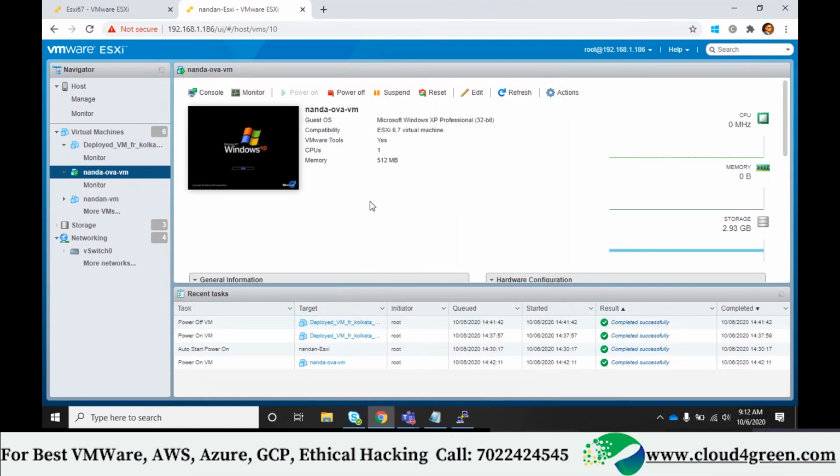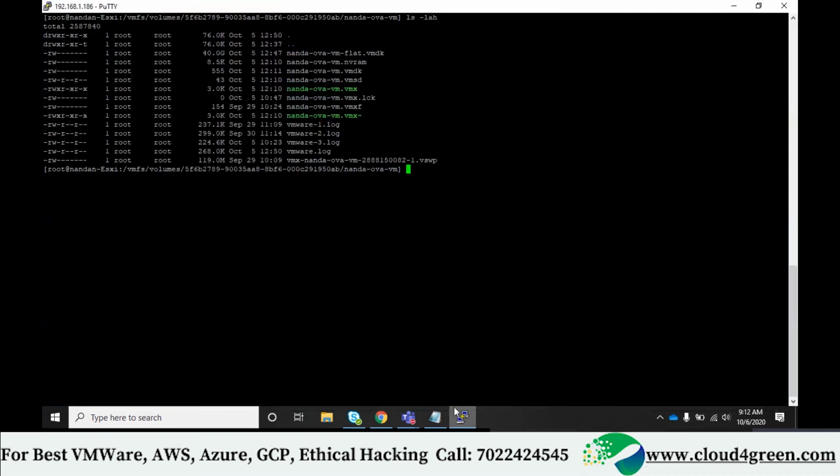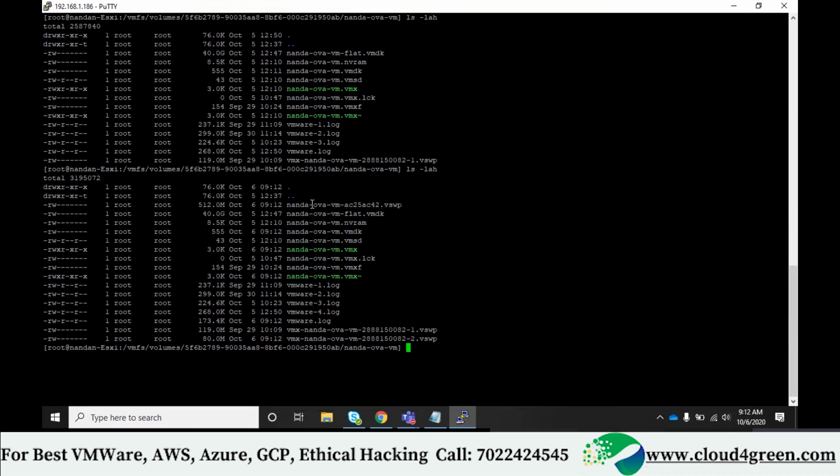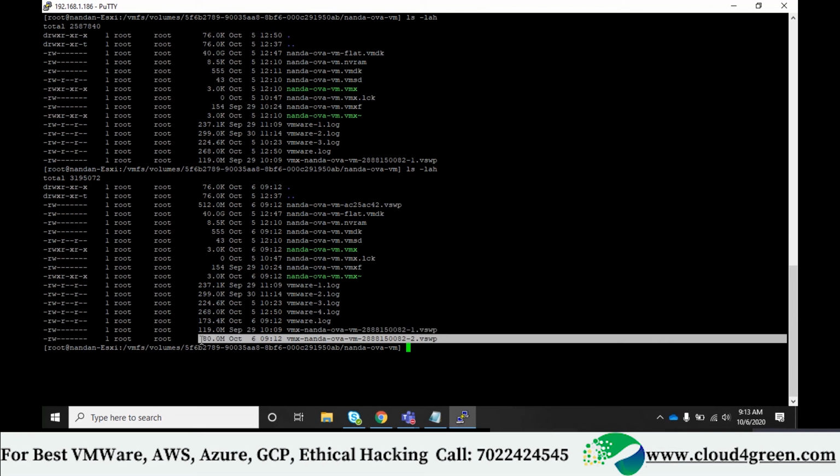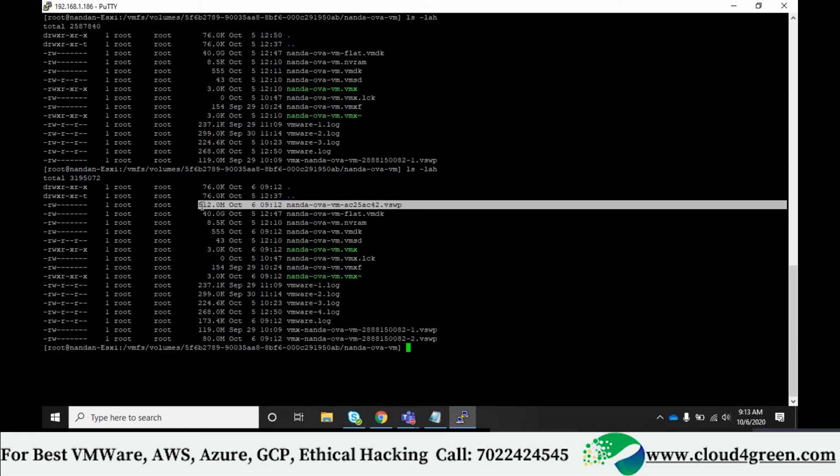Loading up. Is there any new file added? One more swap file is added. Can you see this? 80 MB, one more file is added. And here you can see one more swap of size 512 MB is added.